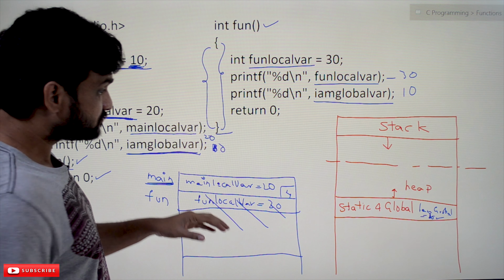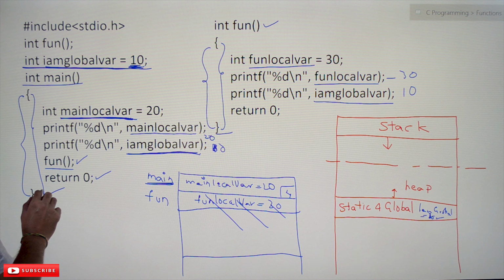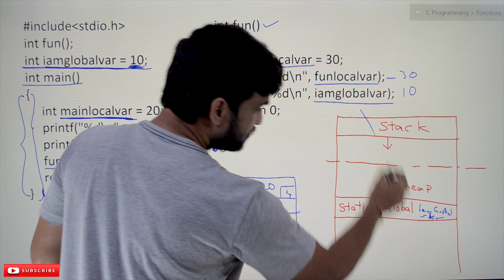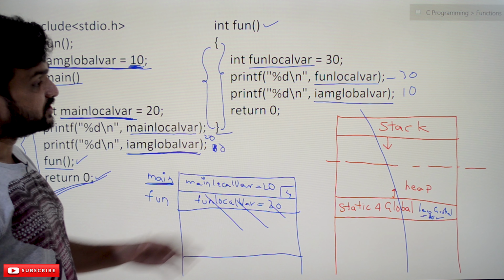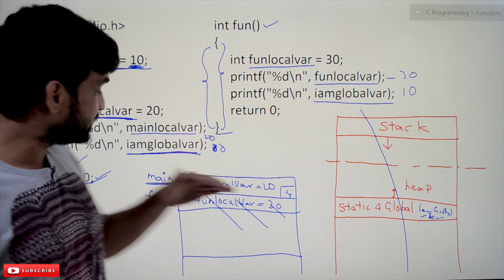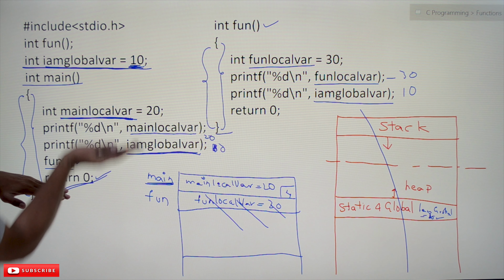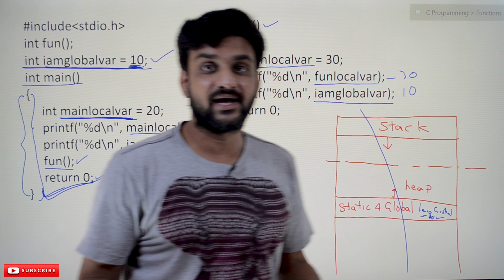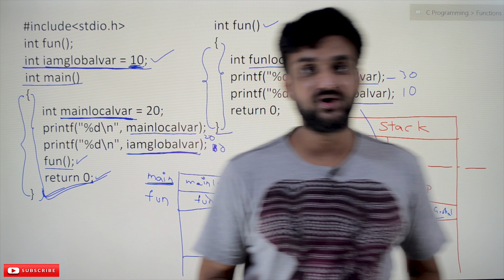But after completing the execution of this line, this entire process will get deleted from the memory. So there are no local variables, but the global variables we can access at any point of the program. So that point is very important to understand.